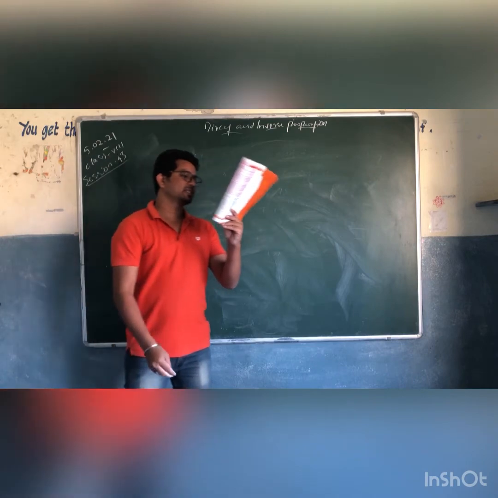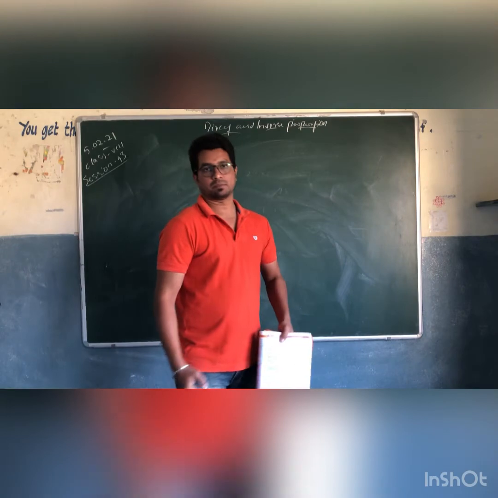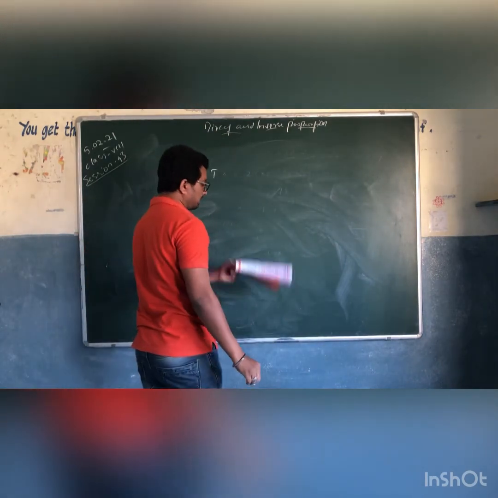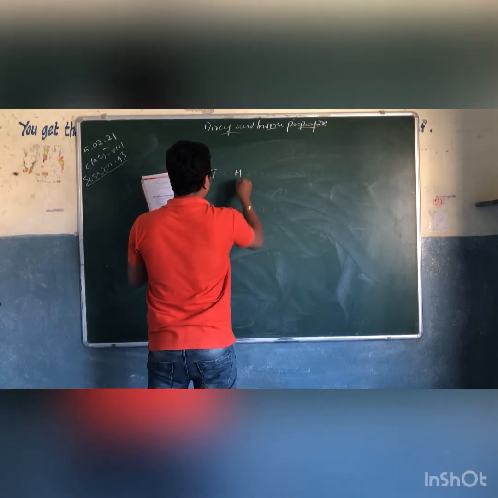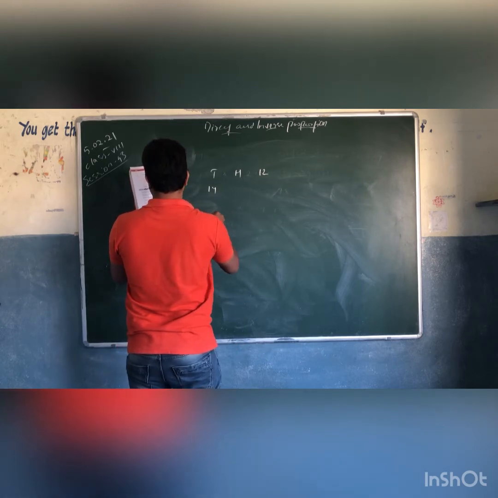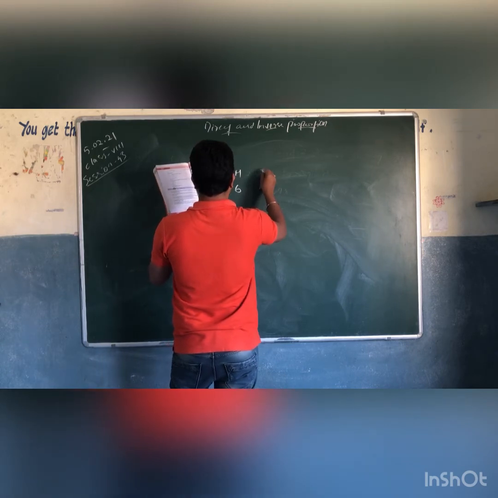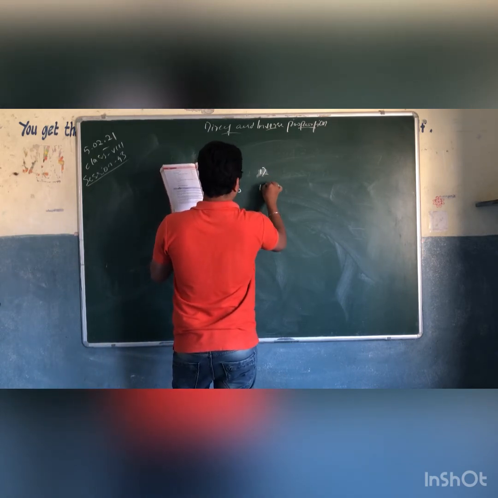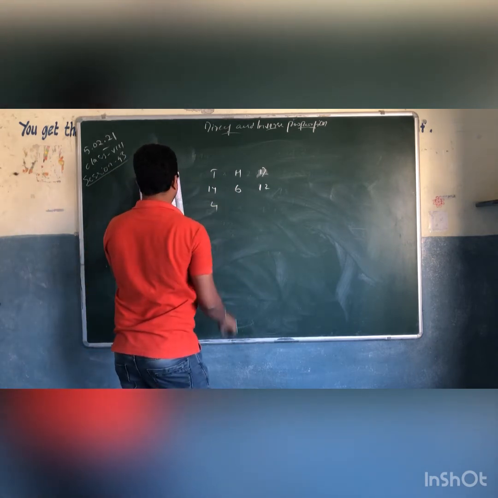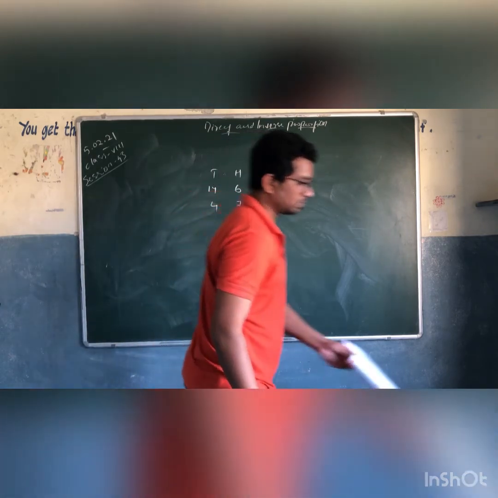Typists typing 6 hours a day can take 12 days to complete the manuscript of a book. So what is it saying? The number of typists, how many hours they are working, how many days they are taking. 14 typists are there, working 6 hours per day, taking 12 days. Next, suppose there are only 4 typists and they are working for 7 hours per day, how many days will they take?